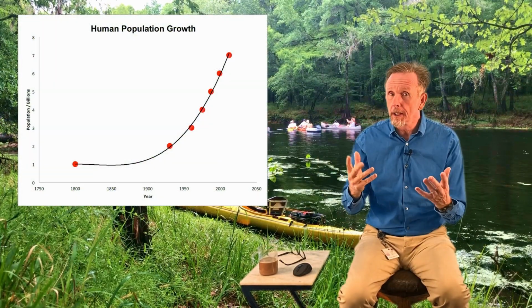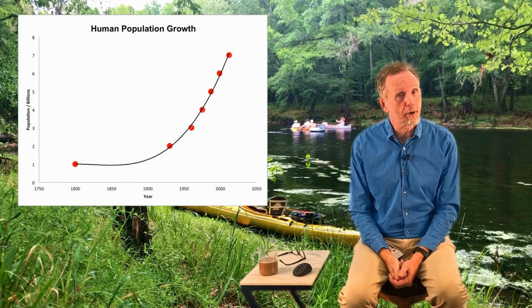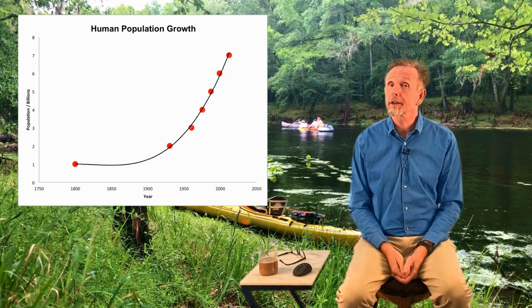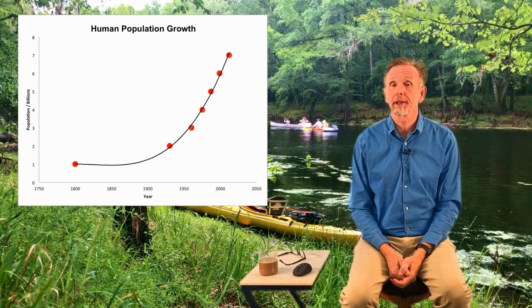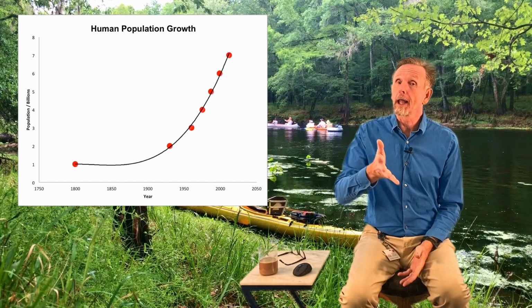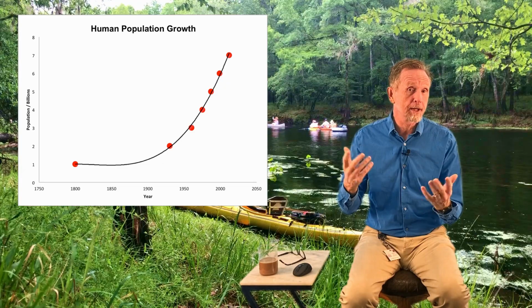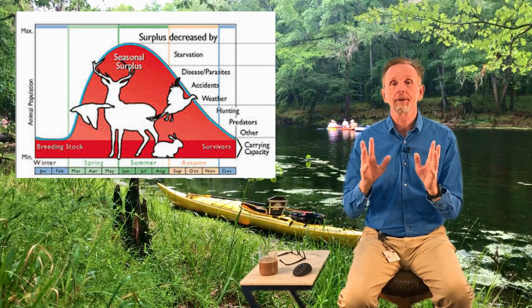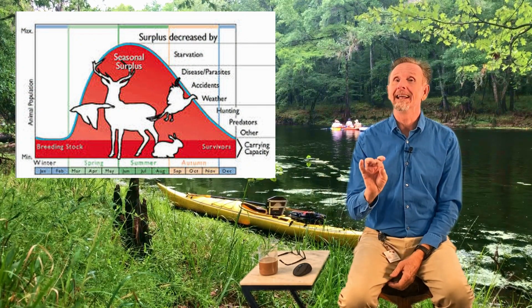Now, our human population, since about the 1800s, has been tracking on this J-shaped curve. We're yet to reach our carrying capacity. We're not exactly sure what it is because different things can allow us to continue to grow, cultural changes as well as technological changes. But anyway, eventually, every population reaches a carrying capacity. This is the largest population that an environment can support indefinitely.